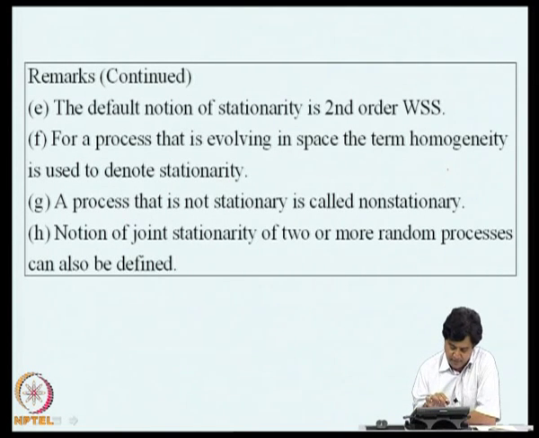As I already mentioned, a process that is not stationary is called non-stationary. Now, we will come to another notion sometime later. If there are two random processes, we can define the notion of joint stationarity in terms of joint density functions of random variables emanating from the two different random processes, and in terms of moments of random variables emanating from two different random processes.